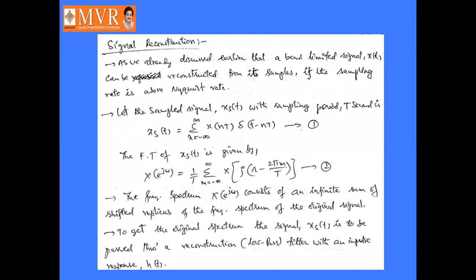Next, we will discuss signal reconstruction, how the signal can be reconstructed. The original signal can be converted into a discrete time signal, and from the discrete time signal we can again reconstruct the original signal.